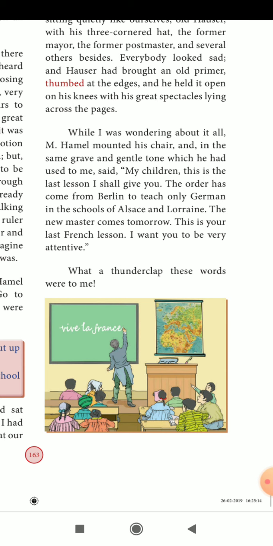Okay, so this is your last lesson in the Alsace and Lorraine district. Here afterwards no French will be taught for you. This is the last day for me. Like that he was telling, and this is your last French lesson. I want all of you to be very attentive.